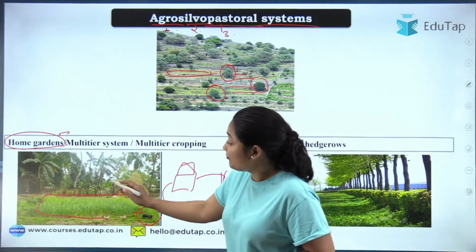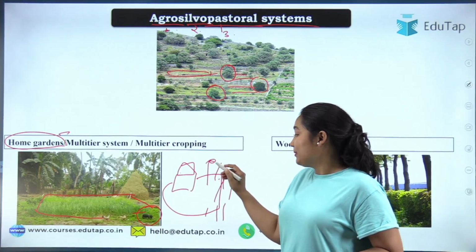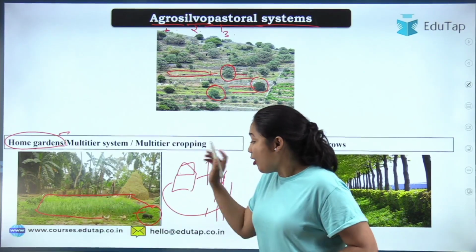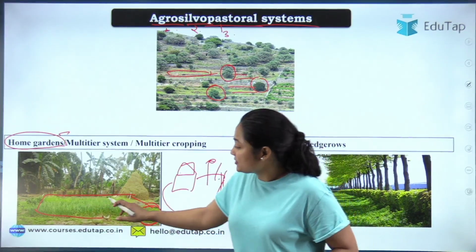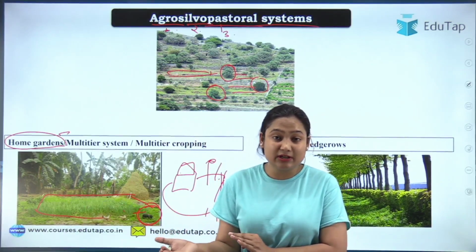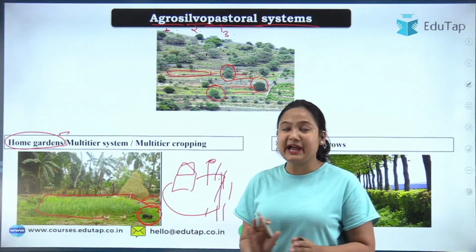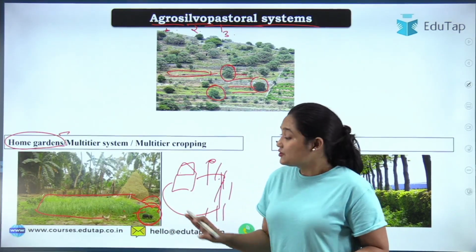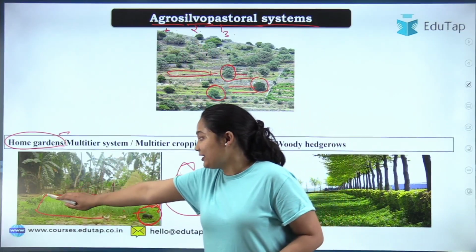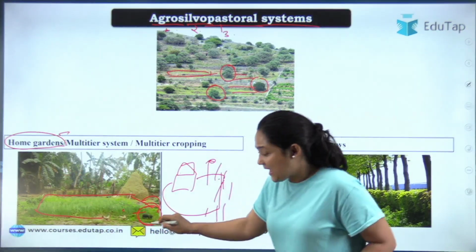So what you are doing, your forest crop is already there. Okay, you might get some benefit from there. Also you are doing agriculture in between. Also you are keeping the animal. Suppose whatever vegetables we are growing, there will be waste or fodder that will come from the vegetables that we are growing. We can feed that directly to the animals of course. Okay, so in this system we are doing, again three things are there. Agriculture we are doing. Okay, as you can see in the picture, trees are also there and the animal is also there.